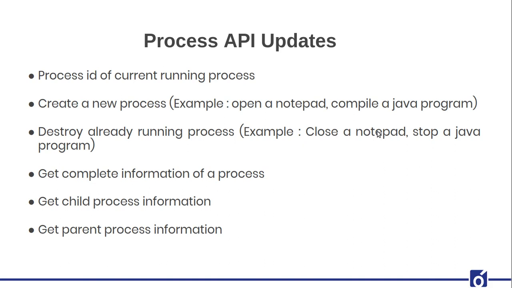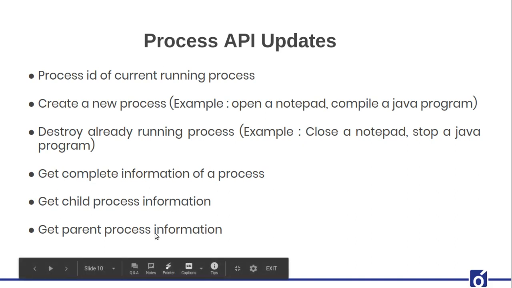For example, you want to close a notepad. I know you can do it with the help of the GUI, but how you can do it simply with Java code is our today's agenda. And how you can stop a Java program with the help of another Java program. Then there comes how you can get complete information about a process, and about a child process and parent process. All these things have become very simple now.